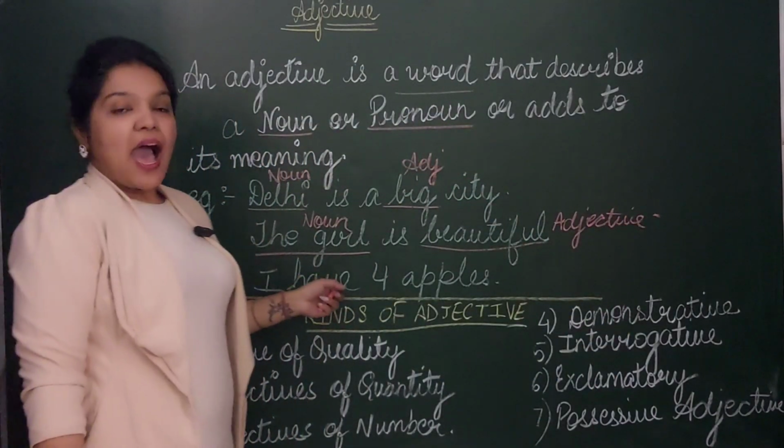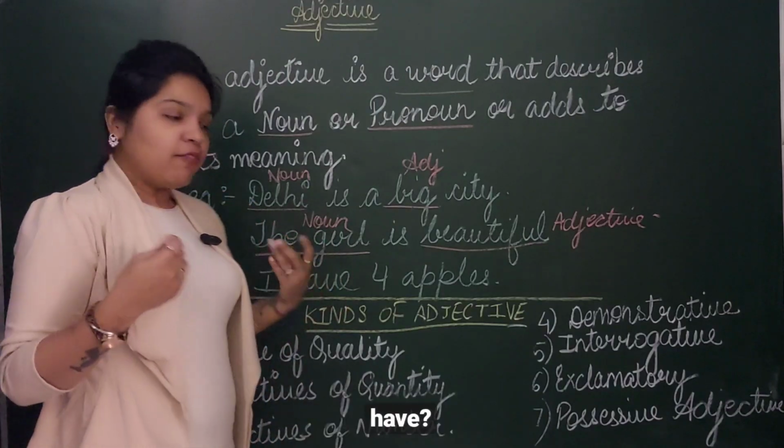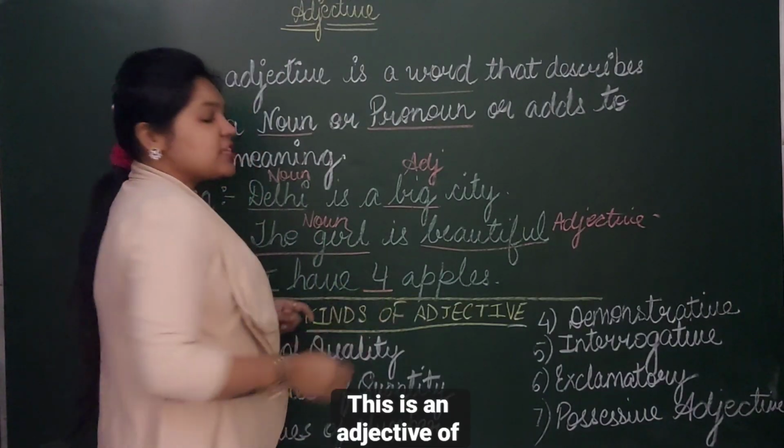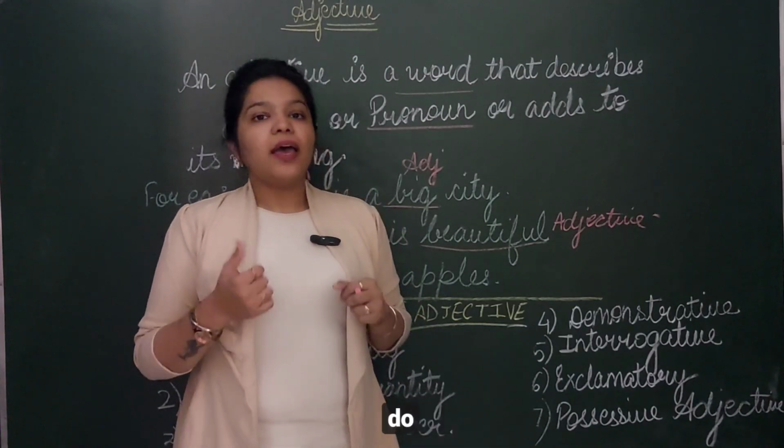Third one, I have 4 apples. How many apples do I have? 4. This is an adjective of number. It means I am telling how many apples I have.